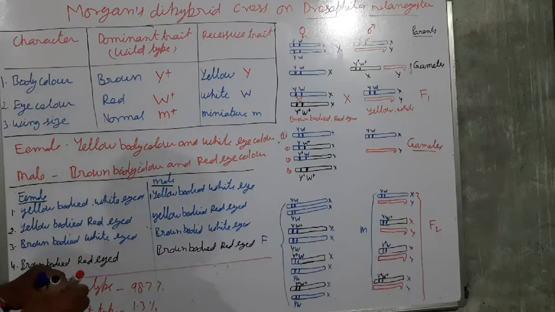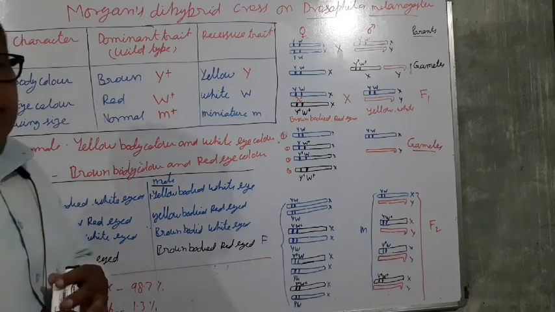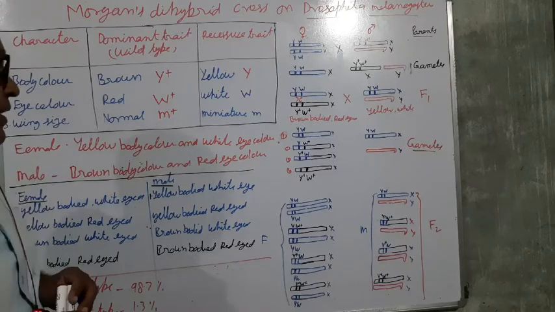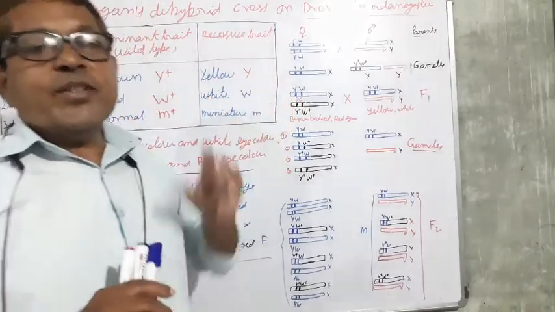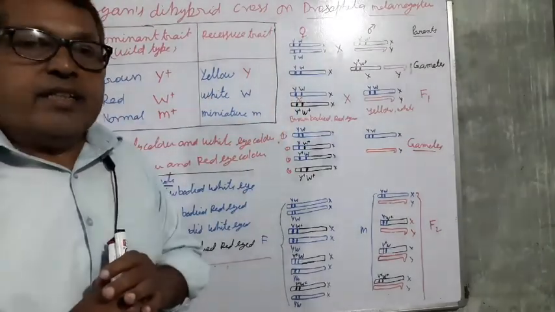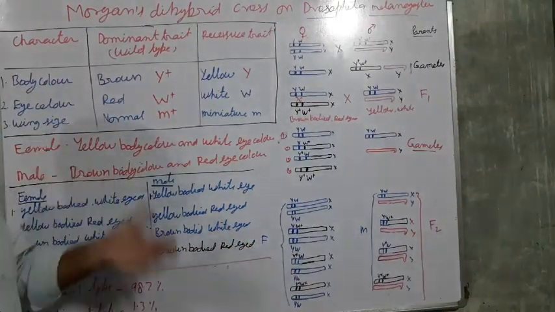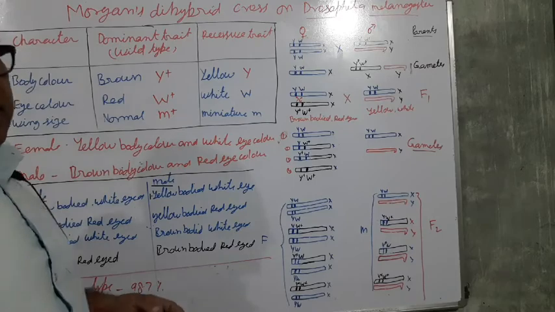We find that the parental type is very much, while the recombinant type is very less. Why? Because both the genes are tightly packed. So due to the tight packing of the factors, the parental type is more while the recombinant type is very less.